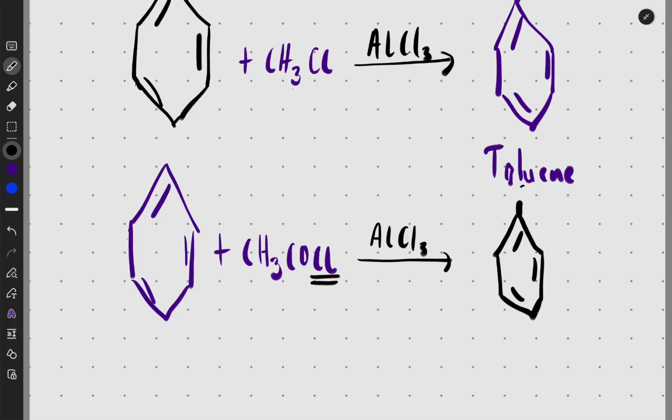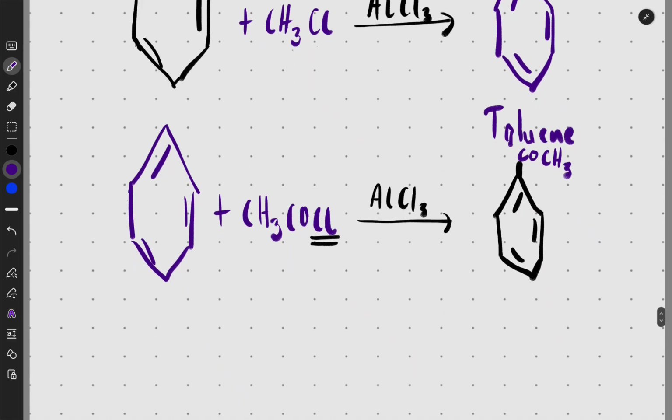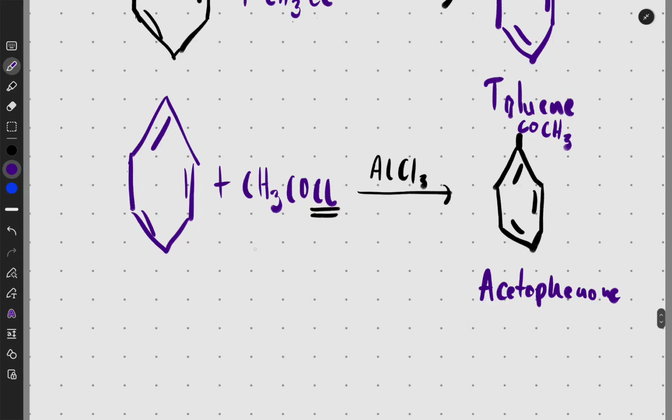And what am I going to have? CH3CO, okay? The O comes and it attaches itself, or the C comes and attaches itself, sorry. So it's going to be CO, then CH3, if you want to put it like that. That's what happens. The carbon with the O is the one that attaches itself, and that is what happens because the chlorine from that guy goes. So this is not toluene this time though. And if you actually see what this looks like, here we call this acetophenone. It's like a ketone, right? It's a ketone.